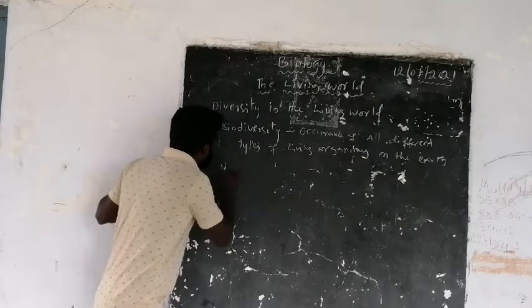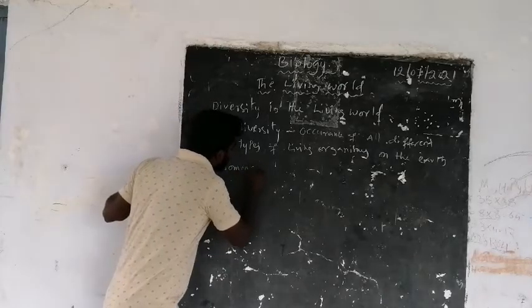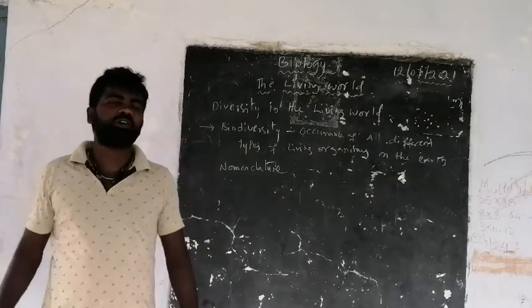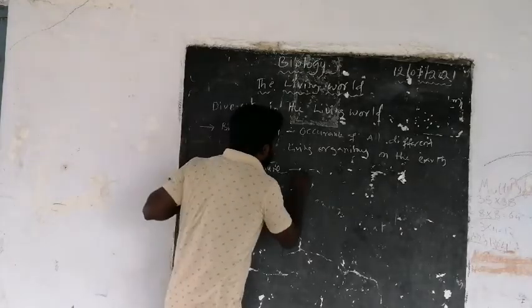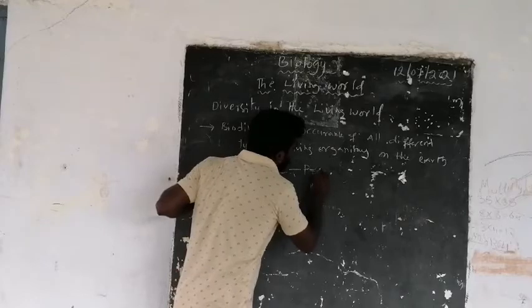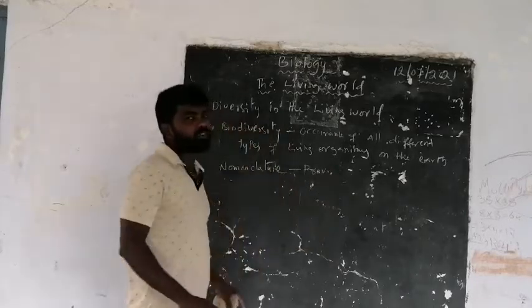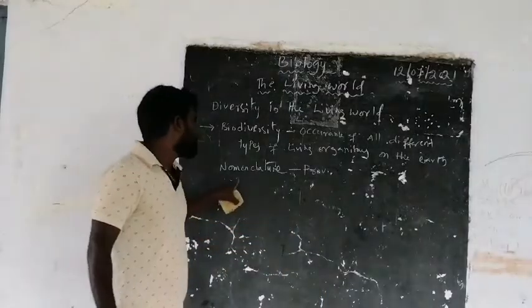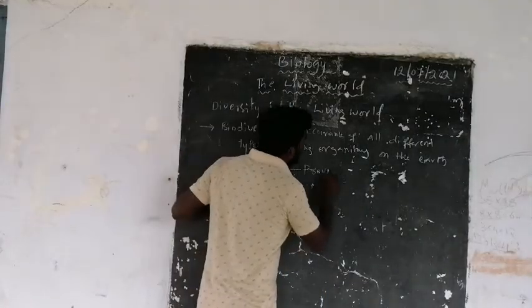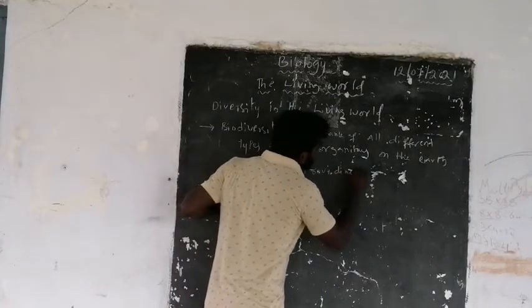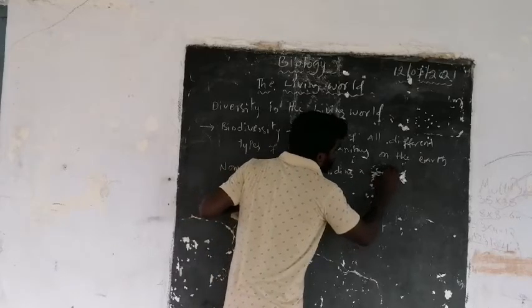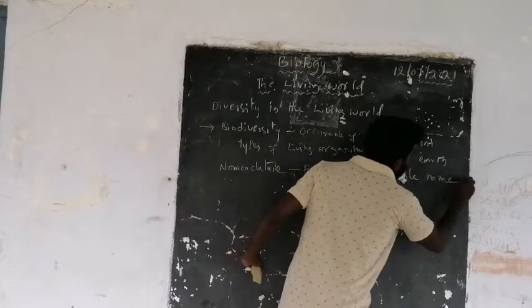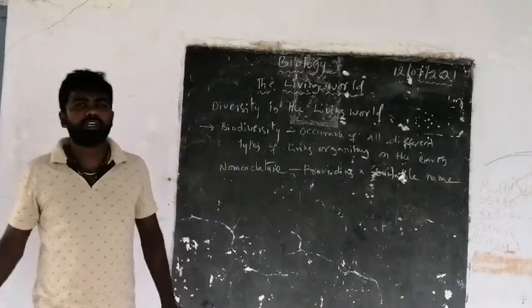I'm not telling you the biological nomenclature definition, but simply, what does nomenclature mean? Providing a suitable name. Providing a suitable name to the organism is called as nomenclature.